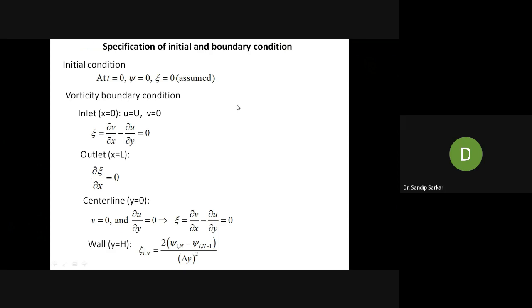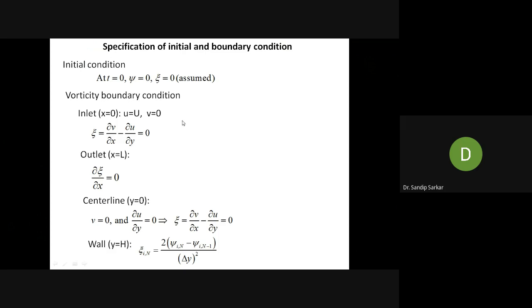You will learn that while solving the primitive variable approach with velocity boundary conditions. But here, in the stream function vorticity boundary conditions also, at the initial condition you have to provide all the variables, whether it is stream function or vorticity, with a 0 value at t equal to 0. This is the initial condition.